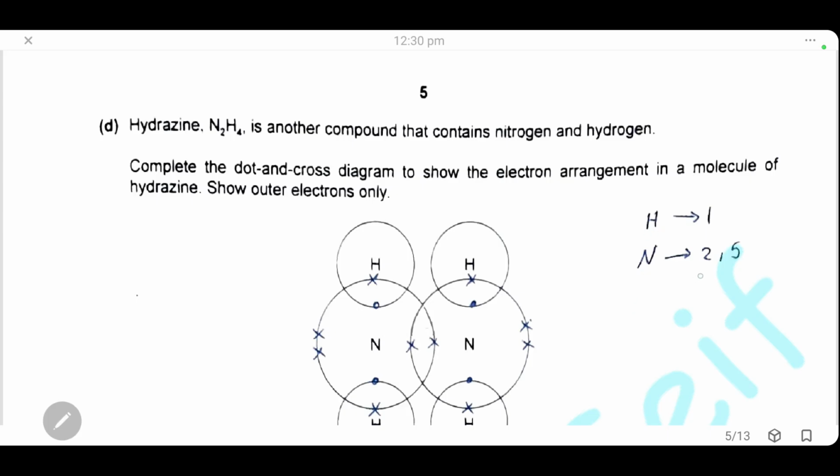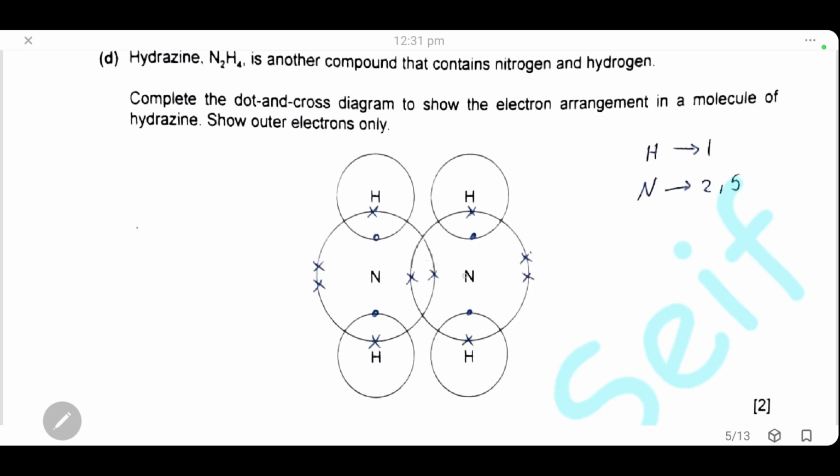Nitrogen has the electronic configuration 2, 5. It's in group 5. It needs 3 extra electrons, so it can form 3 single covalent bonds. So here, each nitrogen atom will form 2 different covalent bonds, one with each hydrogen, and the third one will be between the 2 nitrogen. As we can see here, each one forms 3 different covalent bonds. Then, don't forget the lone pair of electrons at each nitrogen atom.